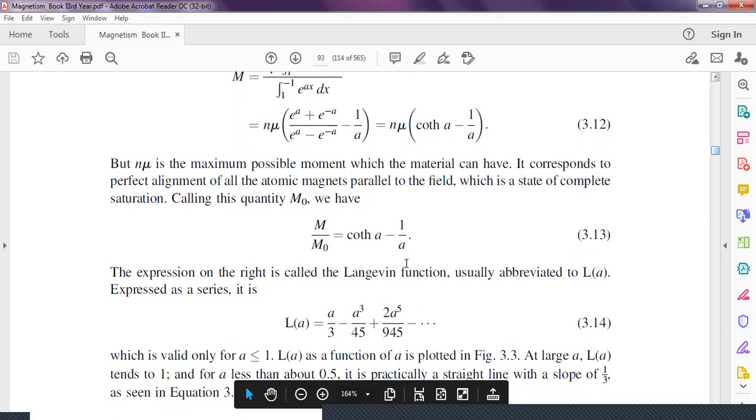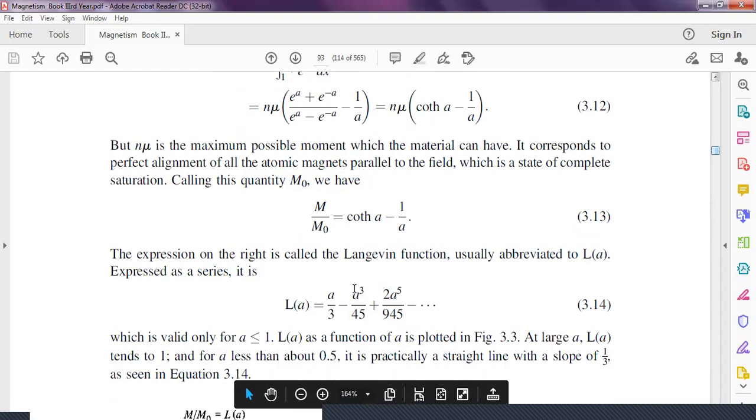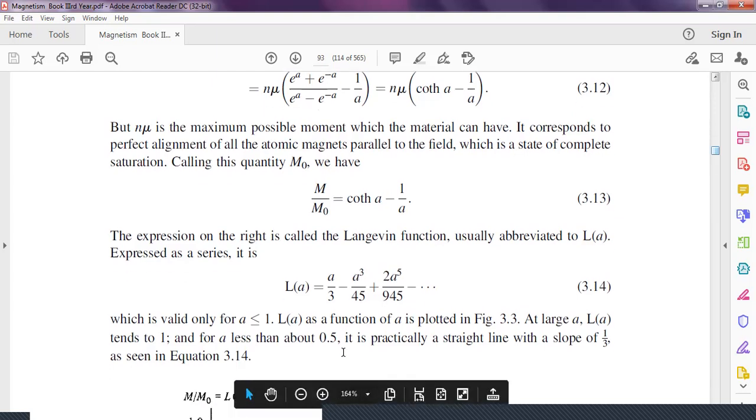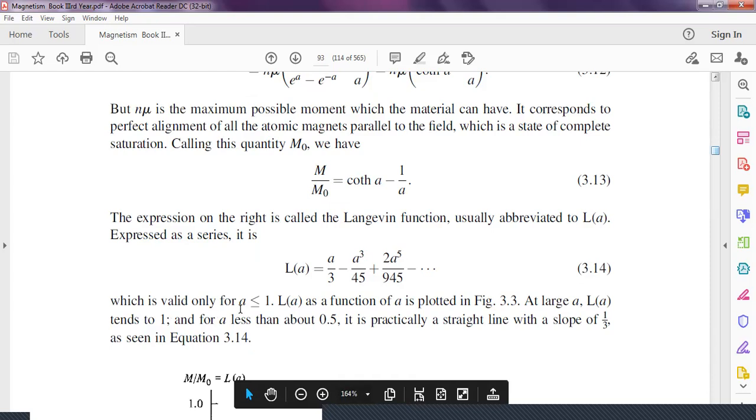This is the value of the Langevin function. Here this total function is the Langevin function, and when we put this a here, if a is taken as a very small quantity, all these terms may be neglected, which holds for a value of a less than 1.